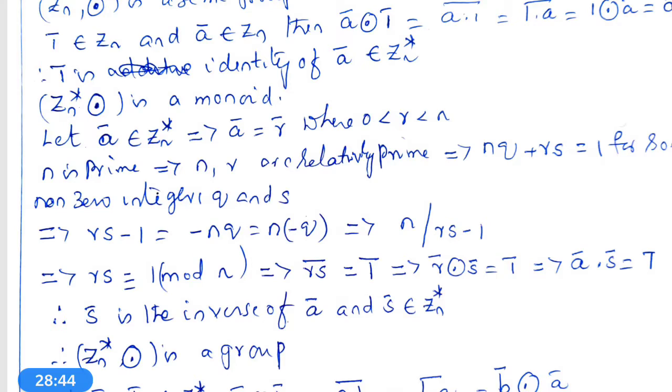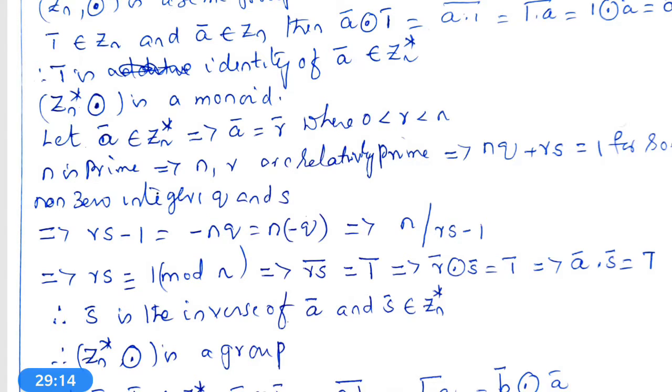This implies rs minus 1 is equal to minus nq. This implies n into minus q, because minus nq can be written as n into minus q. This implies n divides rs minus 1. What is rs minus 1? rs minus 1 is equal to n times minus q. So n divides rs minus 1 with minus q times.